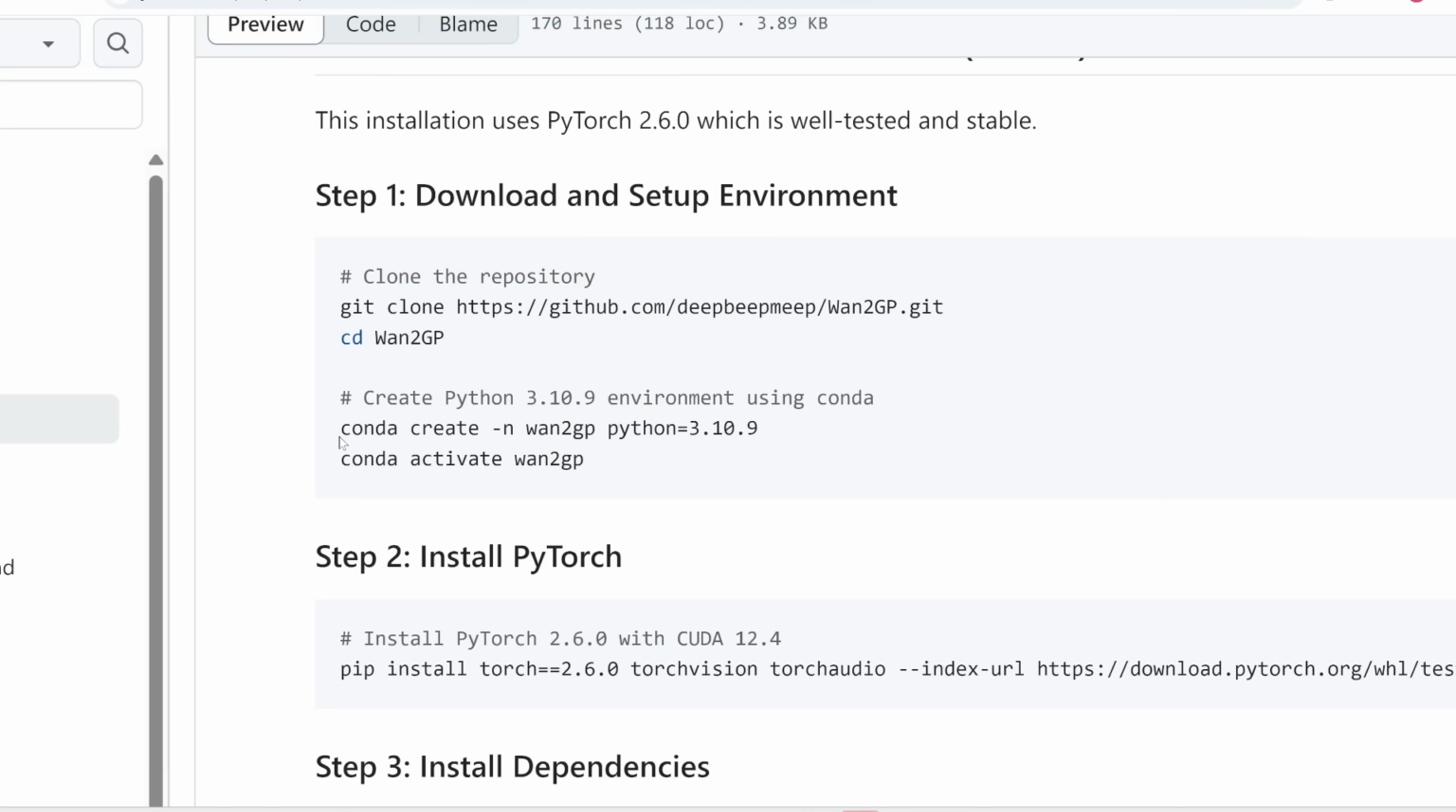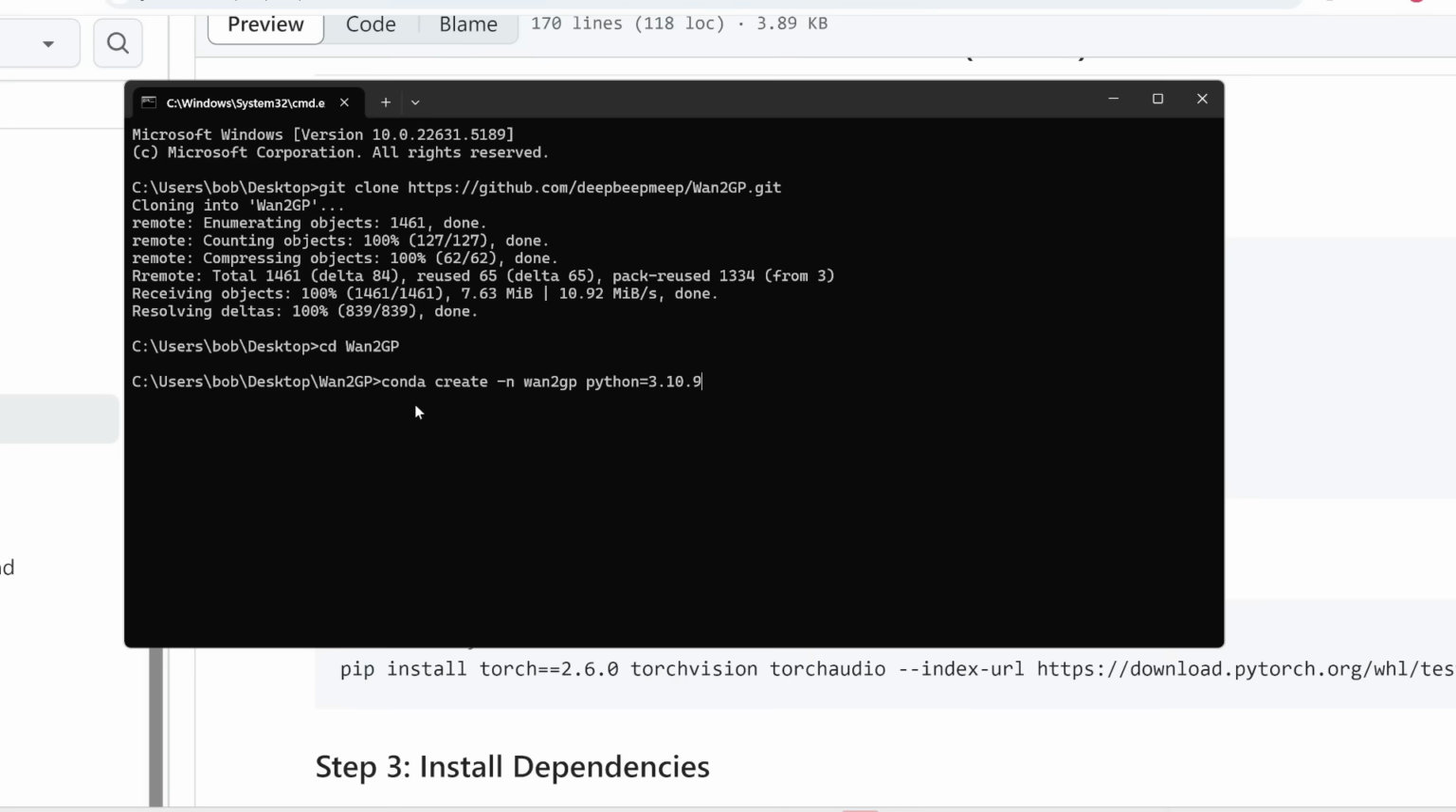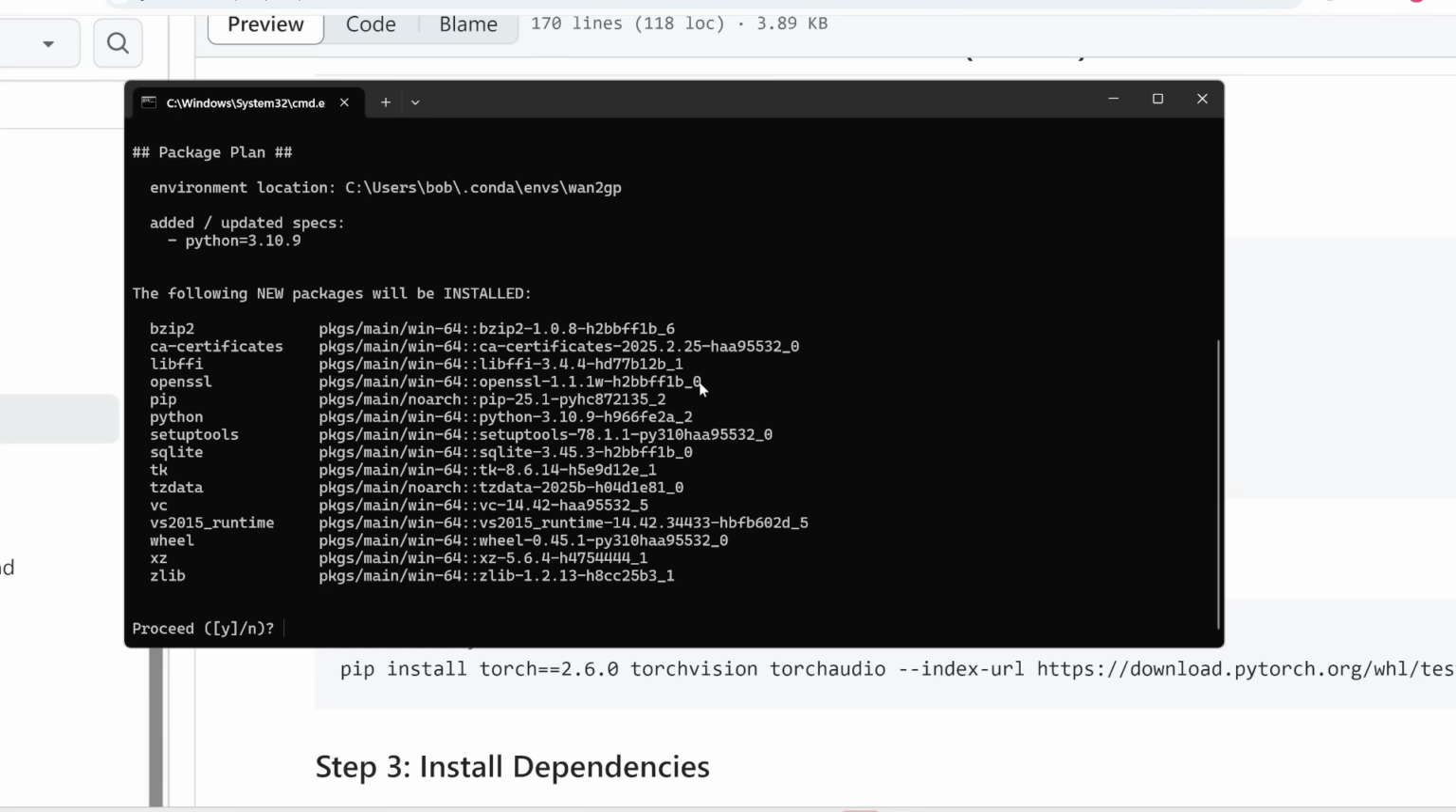Alright, assuming you do have Conda installed on your computer, let's copy this line and then paste it in here. So again, this is just creating a new virtual environment called Hunyuan, which uses Python 3.10. Now the point of creating a virtual environment is, think of it as like a separate hard drive that houses all the packages and dependencies that are required for this AI tool to work. And this is important because you don't want any of this to conflict with existing packages or dependencies that you have on your computer. All right, so let's press Y to proceed.